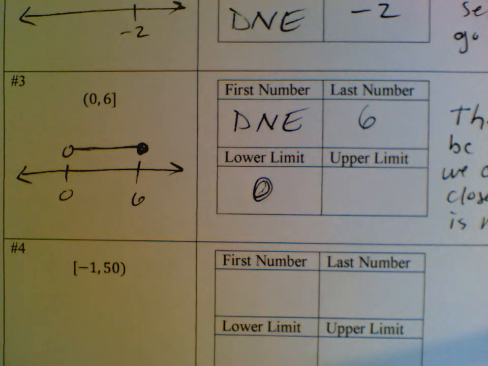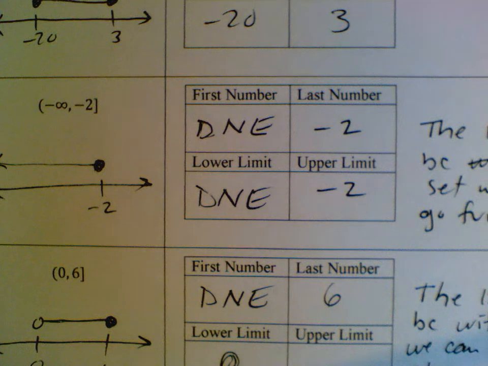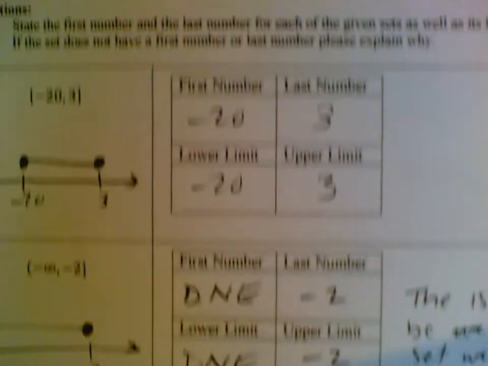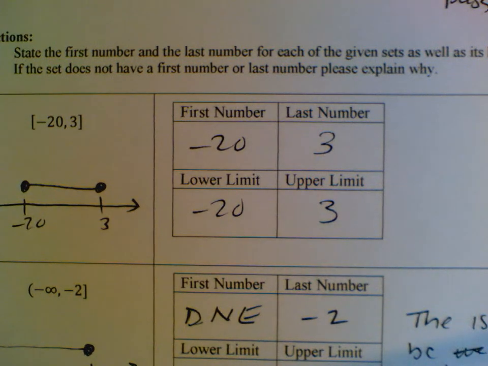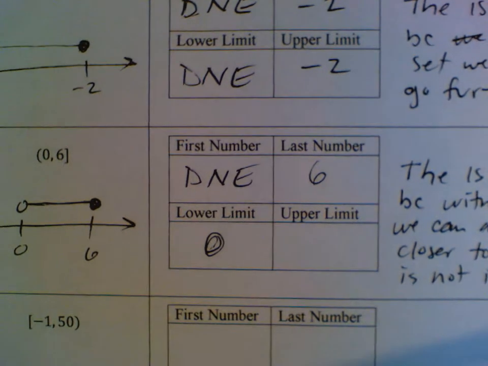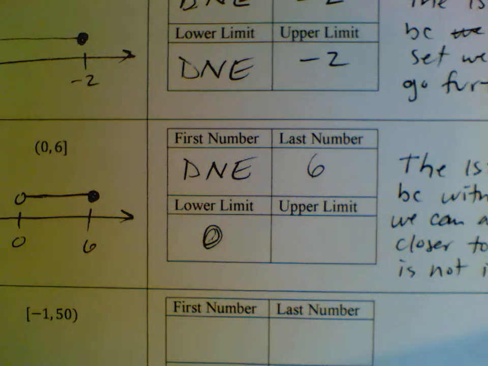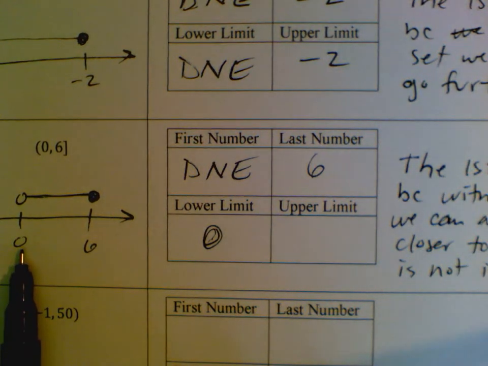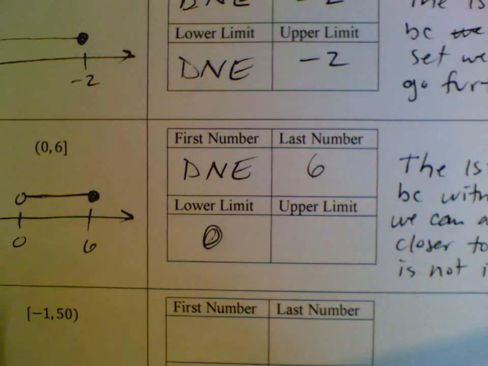Previously, when the first number didn't exist, neither did the lower limit. When the first number did exist, the lower limit was the first number. Now we have a situation where the first number doesn't exist, but the lower limit does. Okay? 0 is not a part of this set, but it still is the boundary.